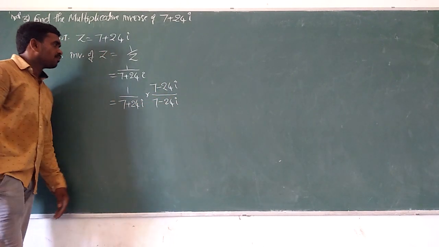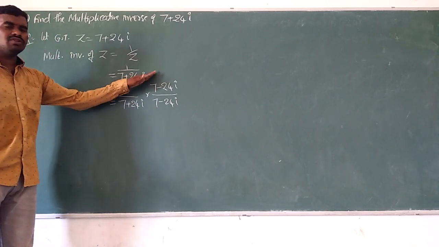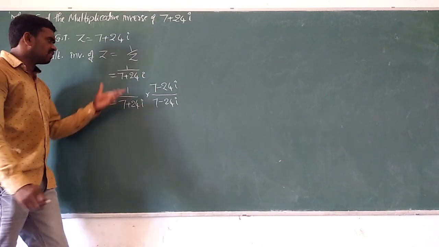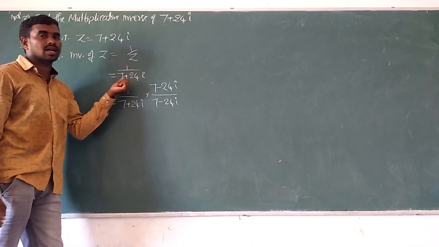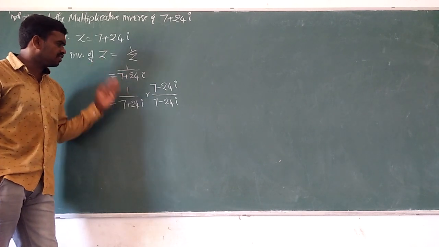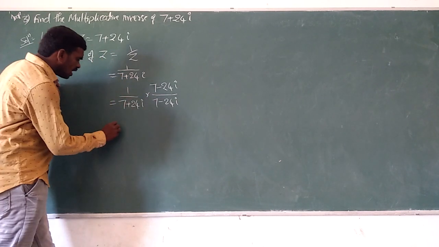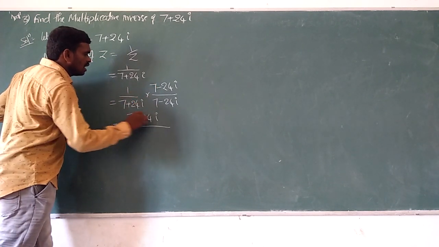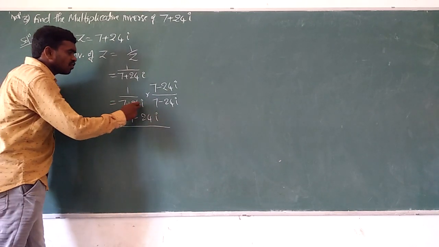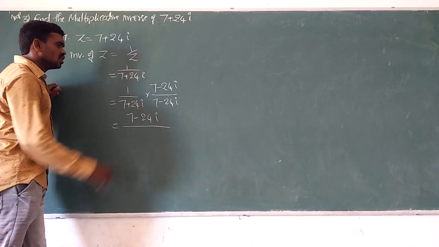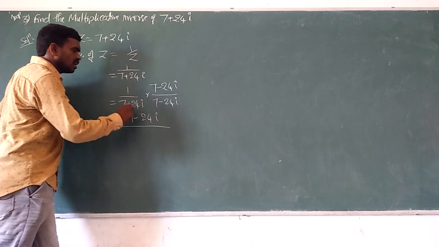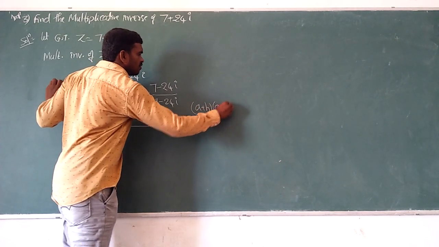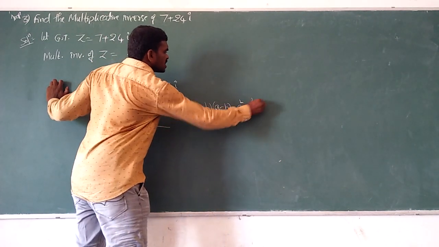Okay? If you write and leave here, you will get only 1 mark because an extension is needed. In the simplification, whenever the denominator consists of an irrational or complex number, immediately we should rationalize and simplify. 1 into 7 minus 24i. In the denominator, let us see 7 plus 24i into 7 minus 24i. Now a plus b into a minus b form, this is called the formula a square minus b square.